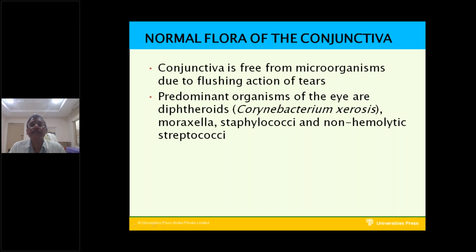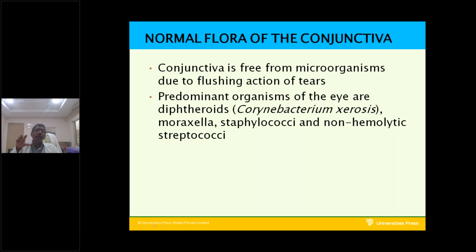What are the organisms present in the eye? In the conjunctiva, diphtheroids, also called Corynebacterium xerosis, are present. And not only that, Moraxella, staphylococci, and non-hemolytic streptococci are also present.